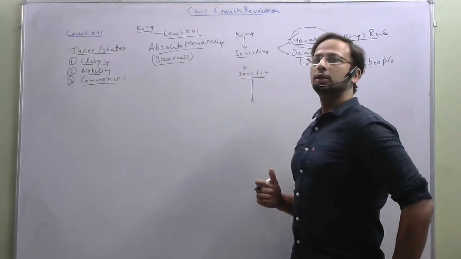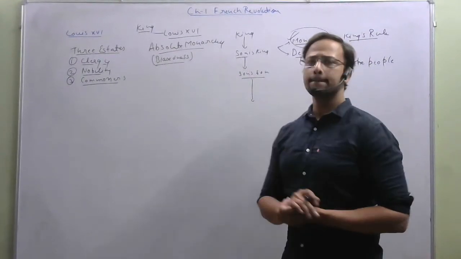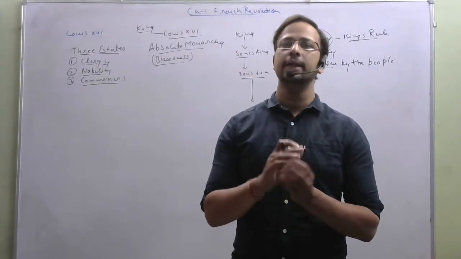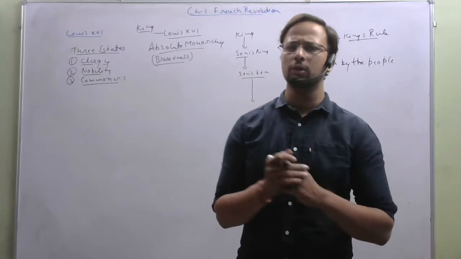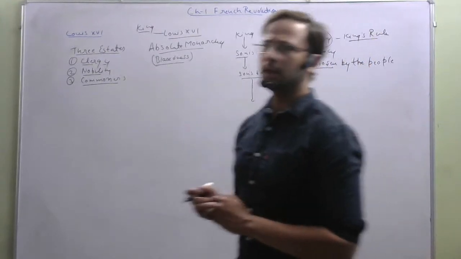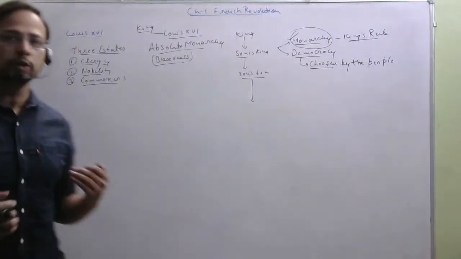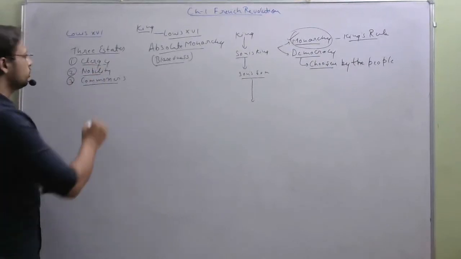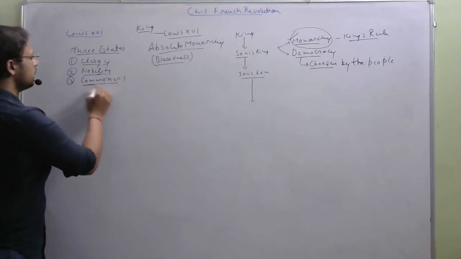So at that time the French state was basically divided into three classes, or we can say three estates. The uppermost and the topmost class was of the clergy, the other was of the nobility, and the other were the commoners.